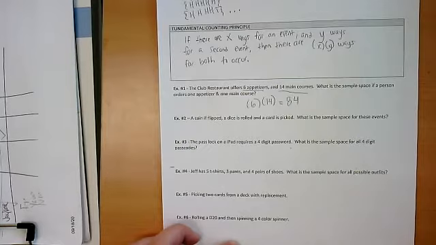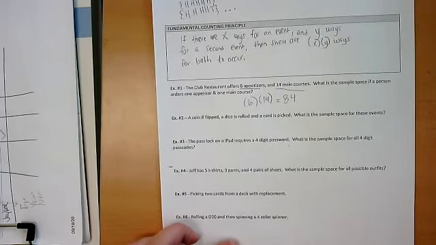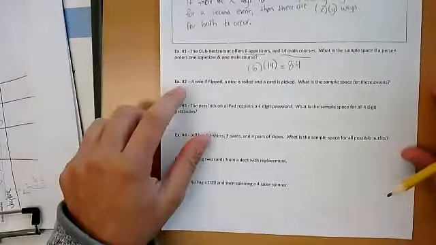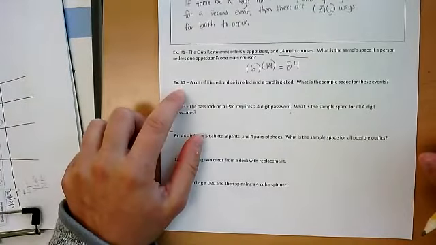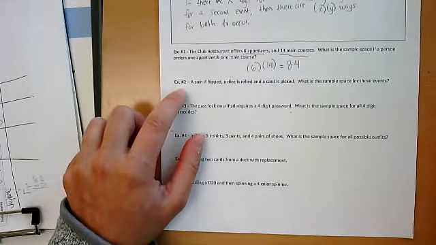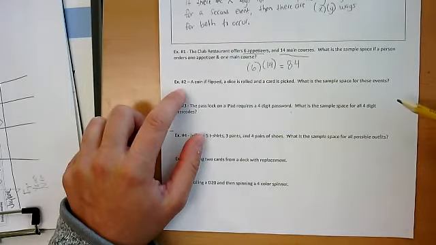So it's easy math, right? You're technically just going to multiply those 2 numbers. Every single time, though, you're not just going to take those numbers and multiply them. You're going to see in some of these examples that it looks a little different, okay? So for example 2, if a coin is flipped, a die is rolled, and a card is picked, what is the sample space for these events?